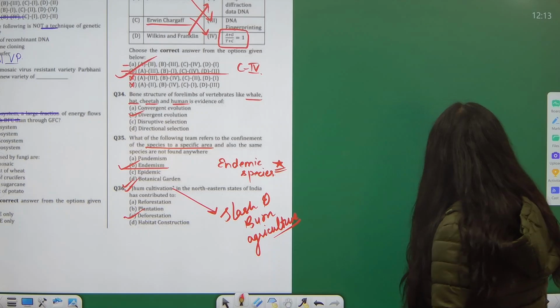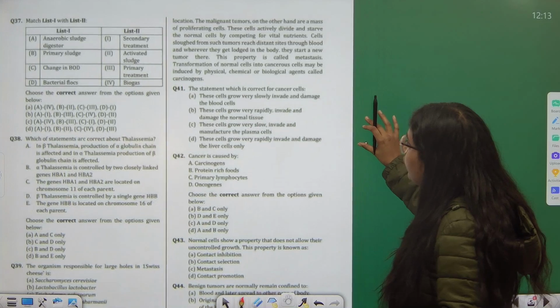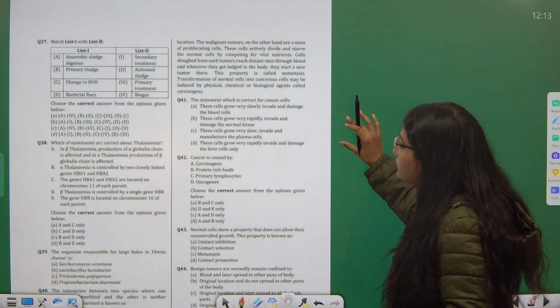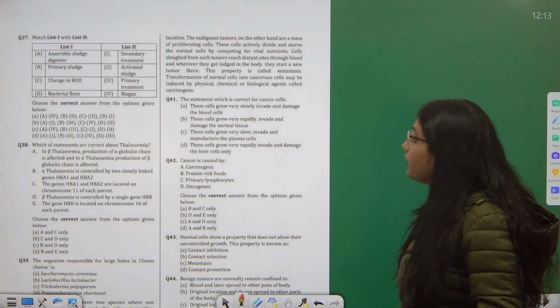Okay. Finishing one more page and moving on to the next. Slowly and slowly we are proceeding towards the end of the PYQ discussion.